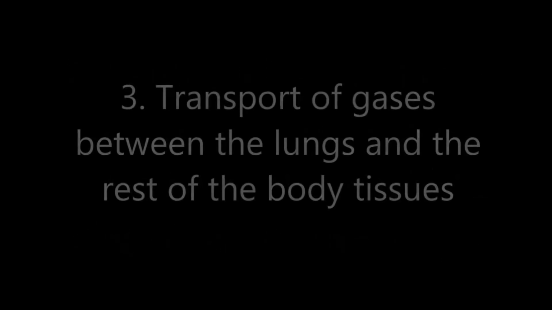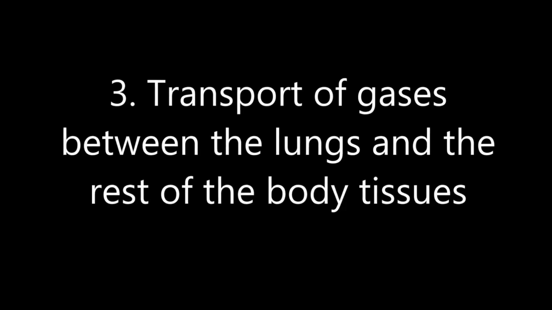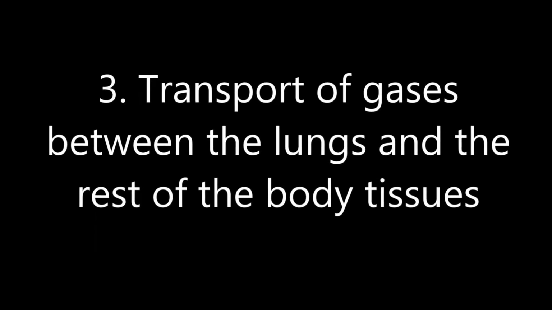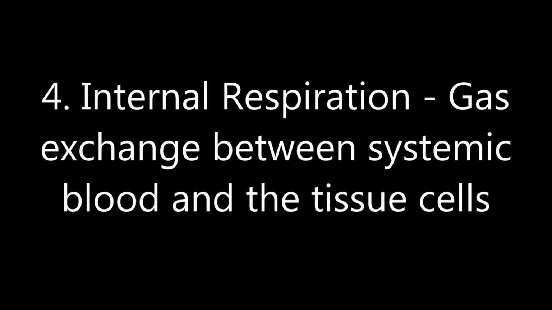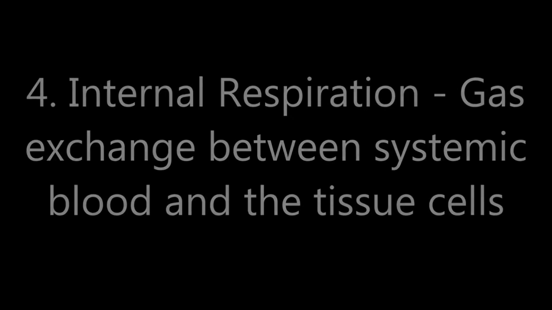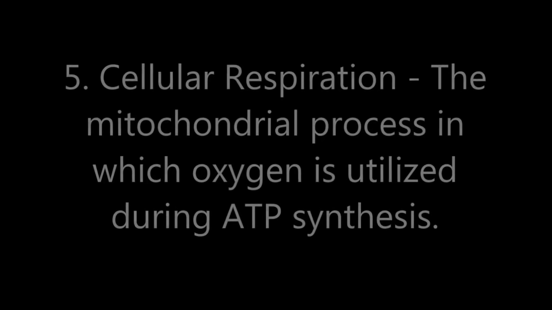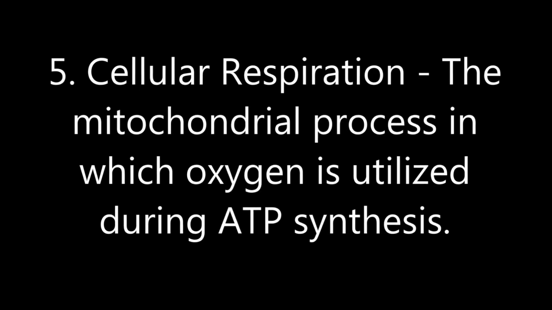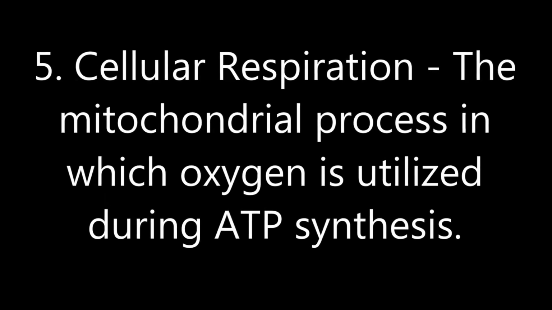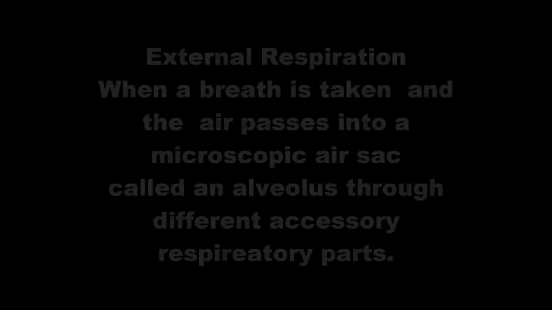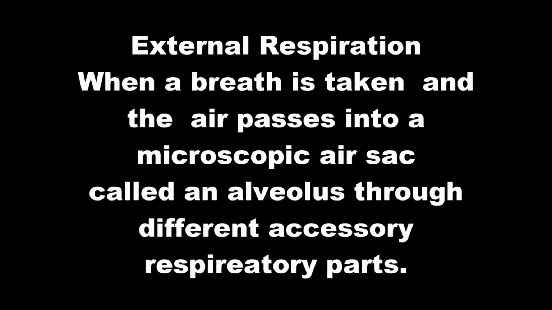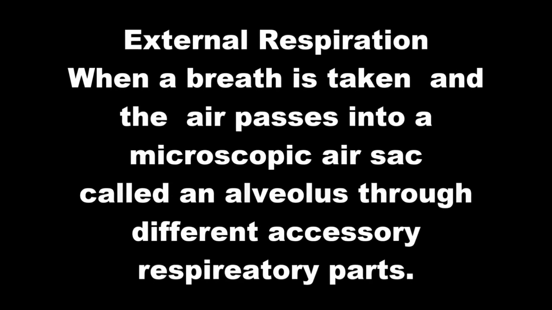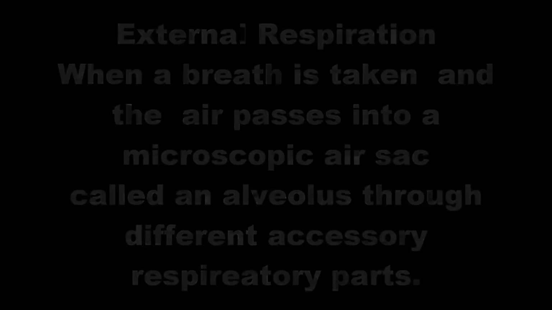The third point is the transport of gases between the lungs and the rest of the body tissue with the help of blood vessels. The fourth is exchange of gases between the blood vessels and tissue fluids. And the fifth one is cellular respiration, which takes place inside mitochondria to release ATP in the form of Krebs cycle and glycolysis. External respiration is the breathing process of air into the alveolus through respiratory parts.